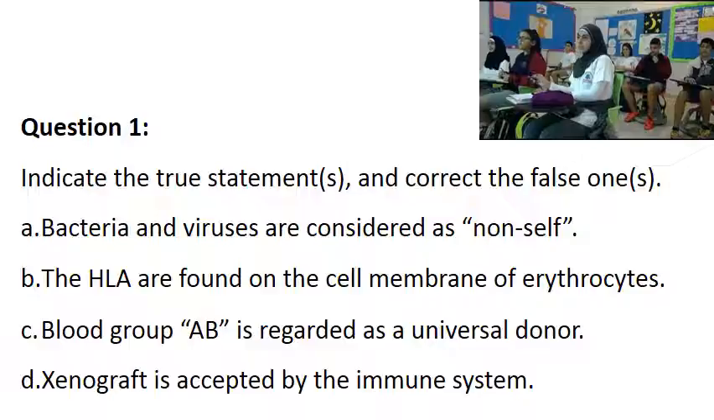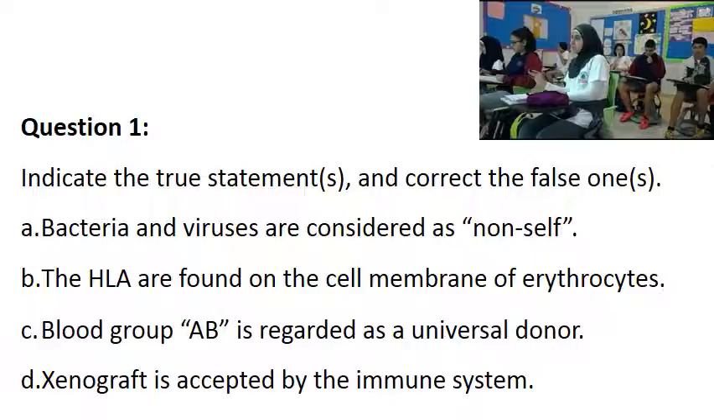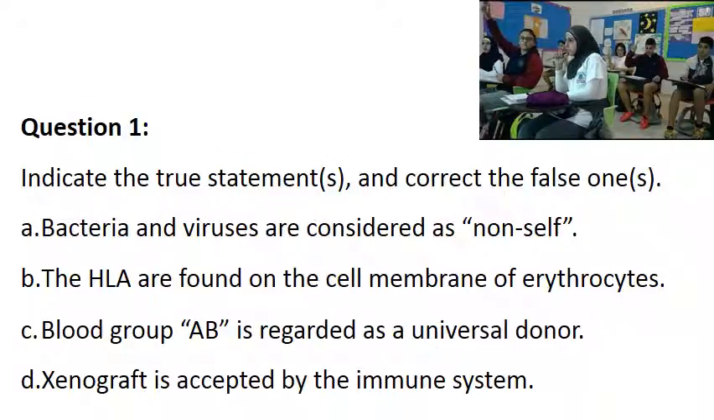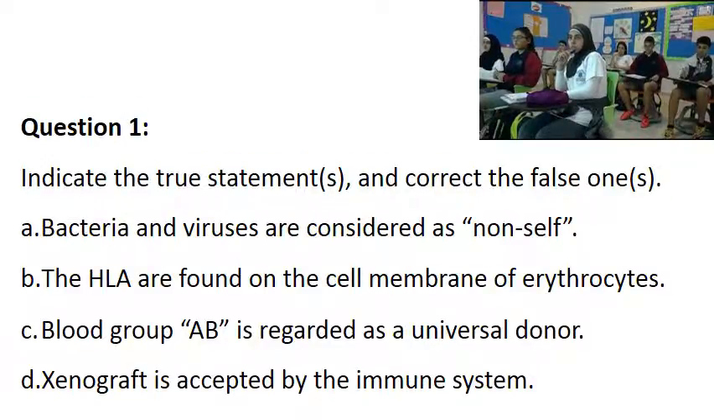Okay? Good. D, xenograft. Can you read it, please? Xenograft is accepted by the immune system. True or false? False. How do we correct it? Accepted or rejected? Rejected. So the xenograft is rejected by the immune system. Please don't use "not" when you correct a false statement. So I cannot say the xenograft is not accepted. You have to change some words like I did.